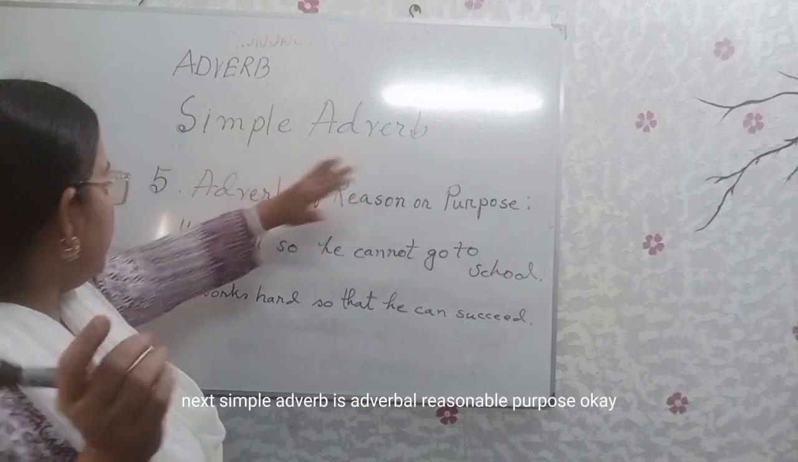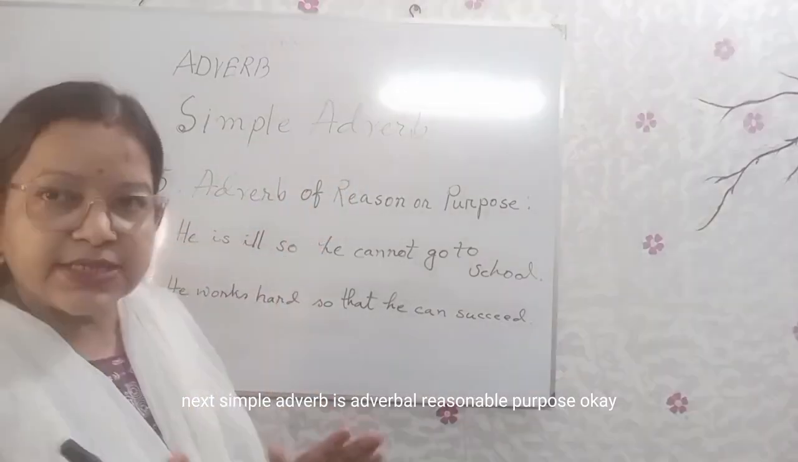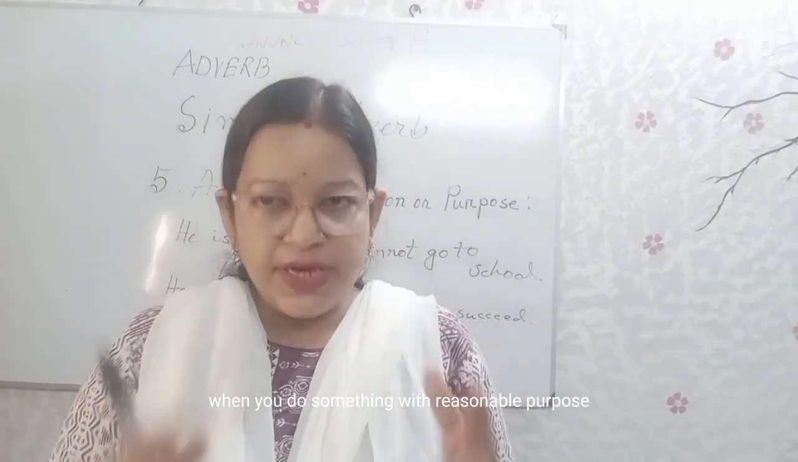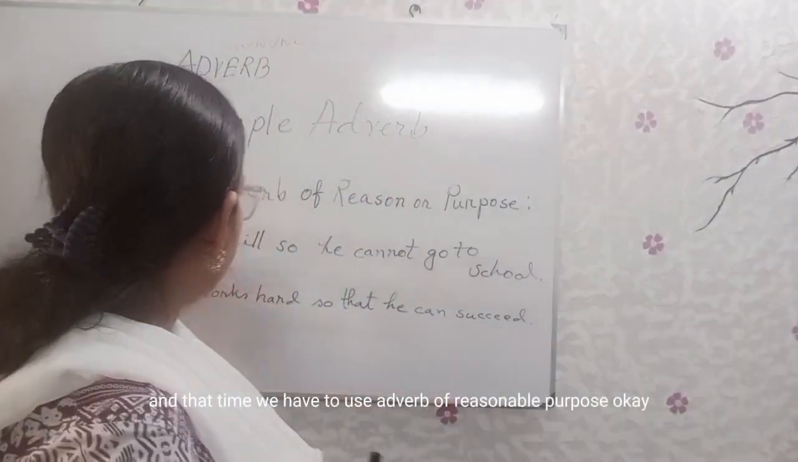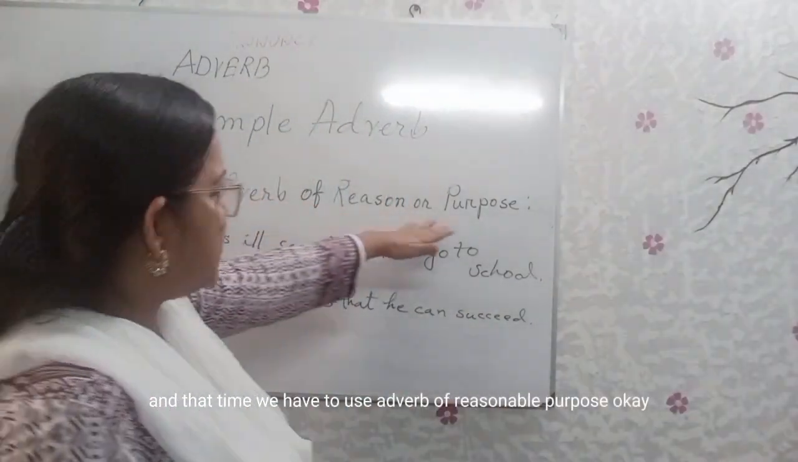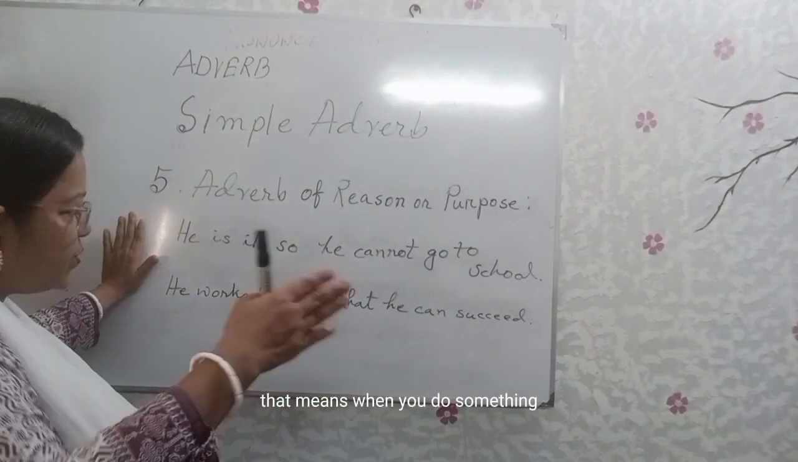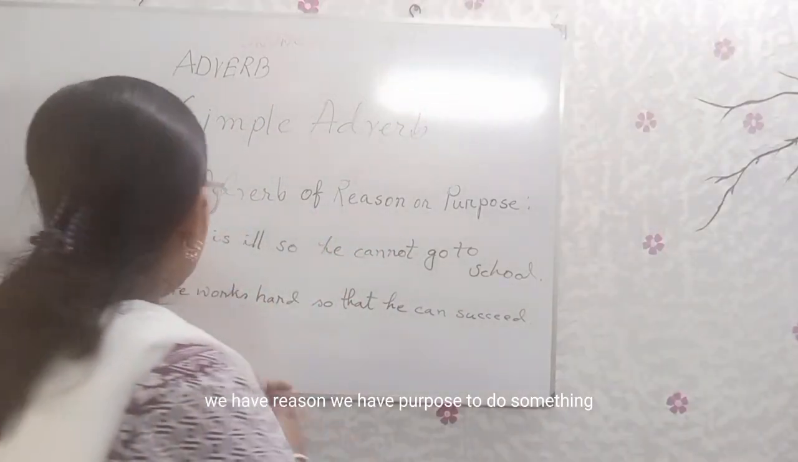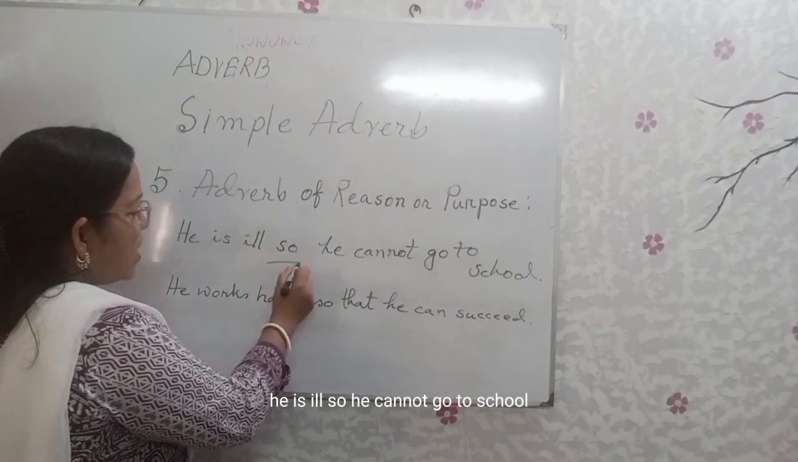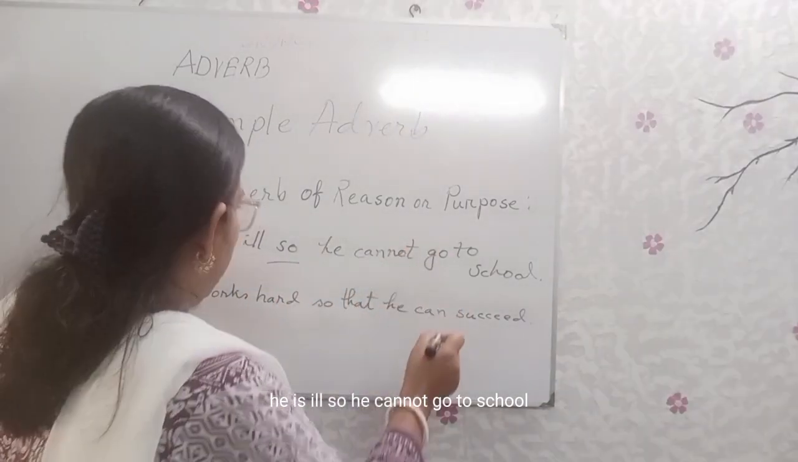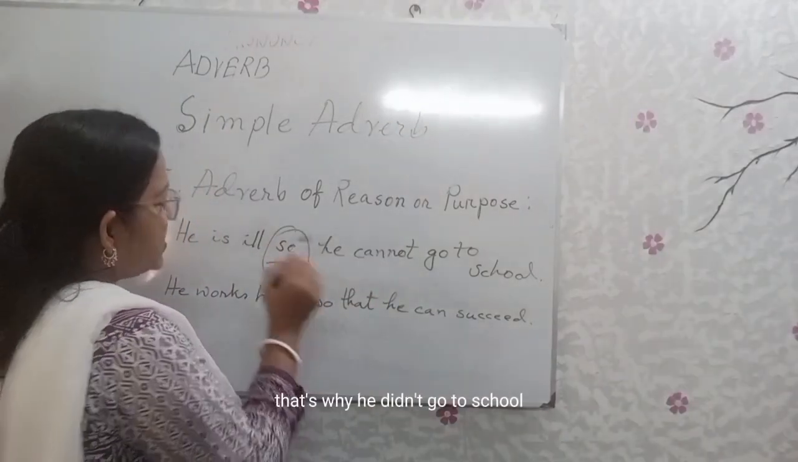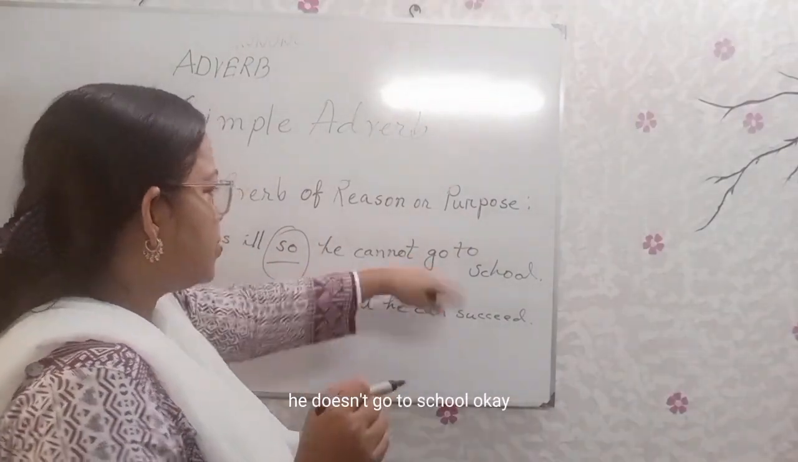The next simple adverb is adverb of reason or purpose. When you do something with a reason or purpose, at that time we have to use adverb of reason and purpose. He is ill, so he cannot go to school. He is ill, so this is the reason. That's why he doesn't go to school.